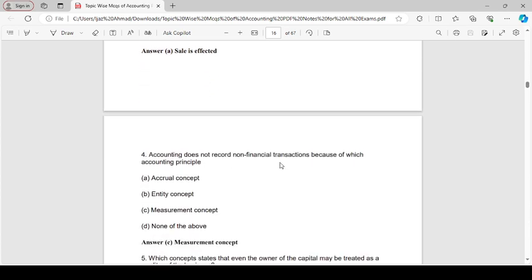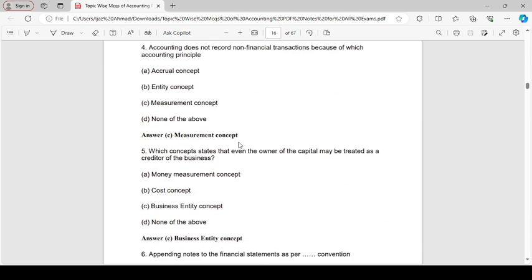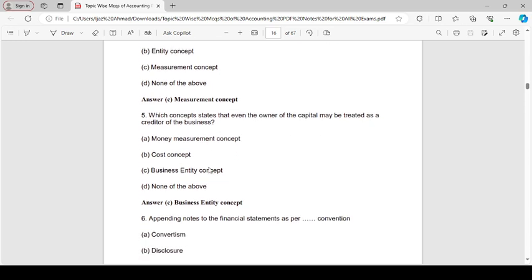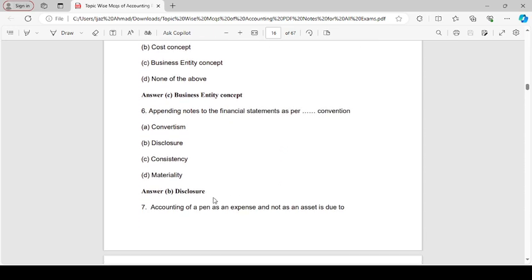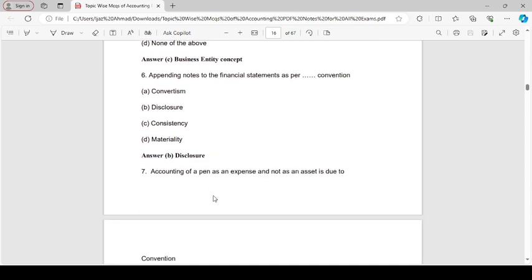Accounting does not record a non-financial transaction because of which principle? Measurement concept. Which concept states that even the owner of capital may be treated as a creditor of the business entity? Business entity concept. Appending notes to the financial statement is as per the disclosure convention.